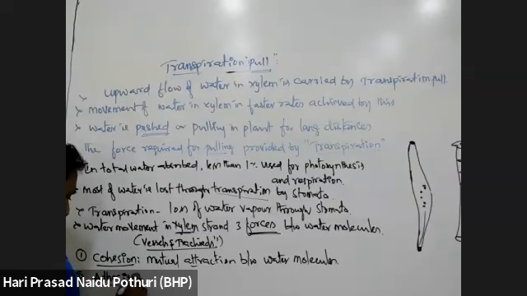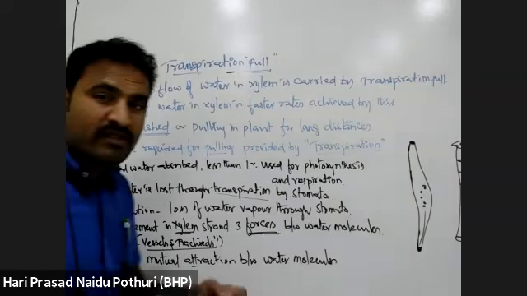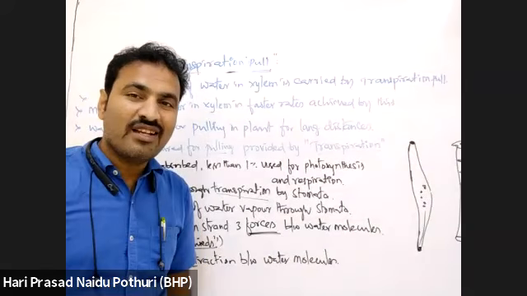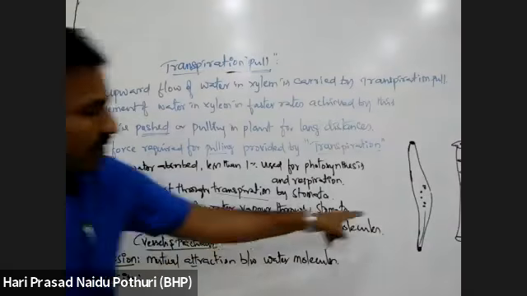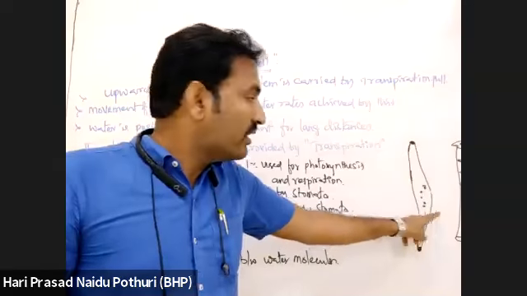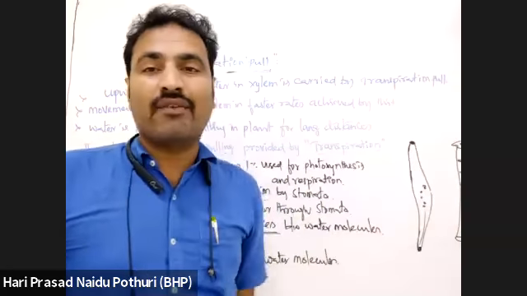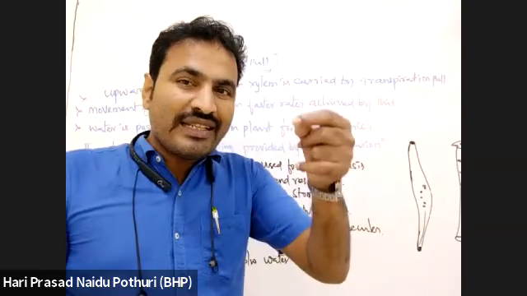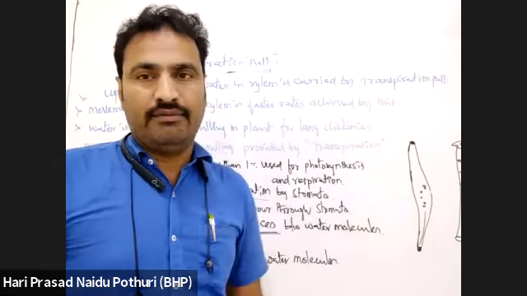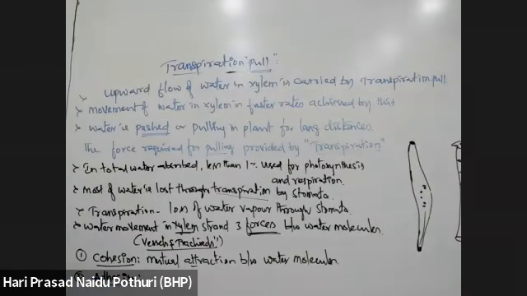Then the second one, adhesion. What is adhesion? Adhesion means binding. The polar water molecules being carried inside the xylem tracheid or vessel will get attached to the walls of the tracheid, which are polar surfaces.